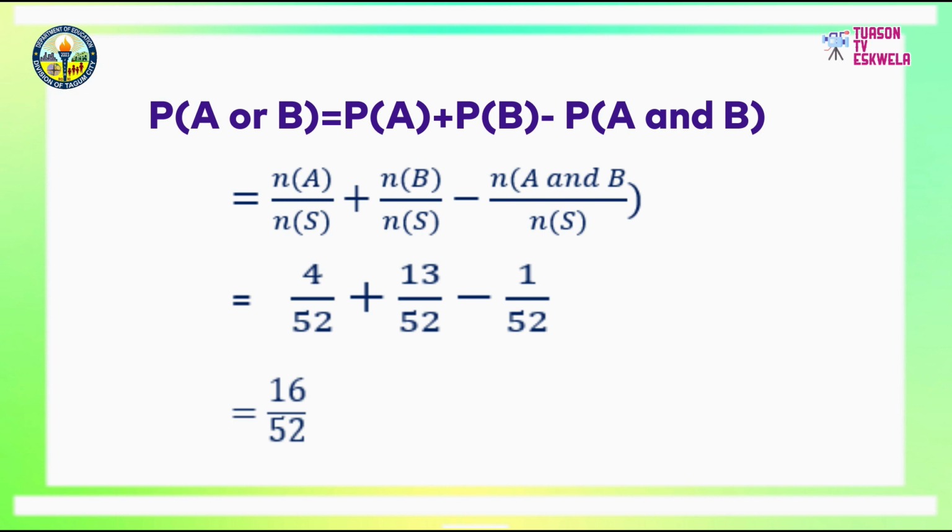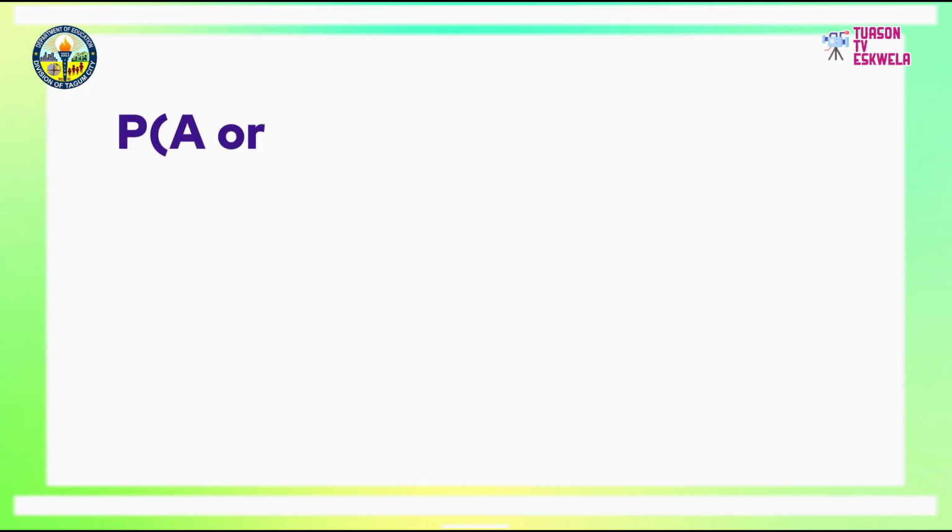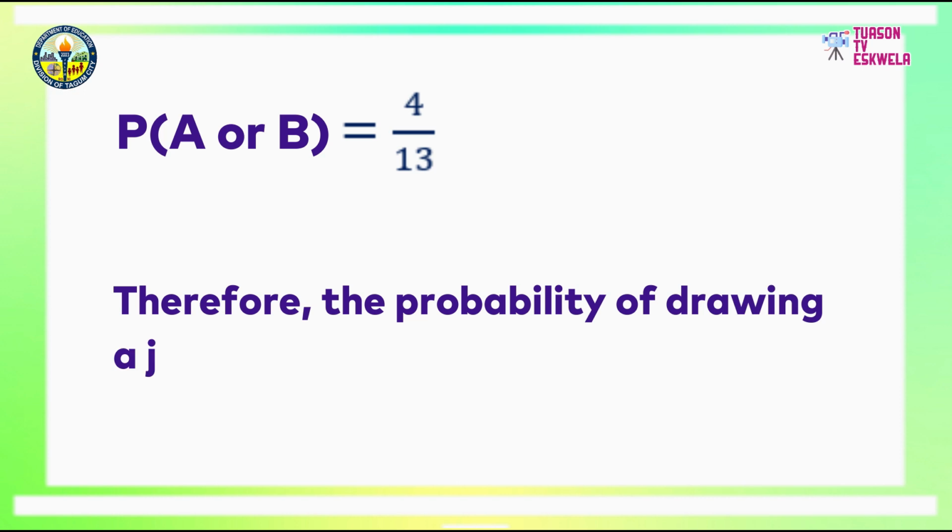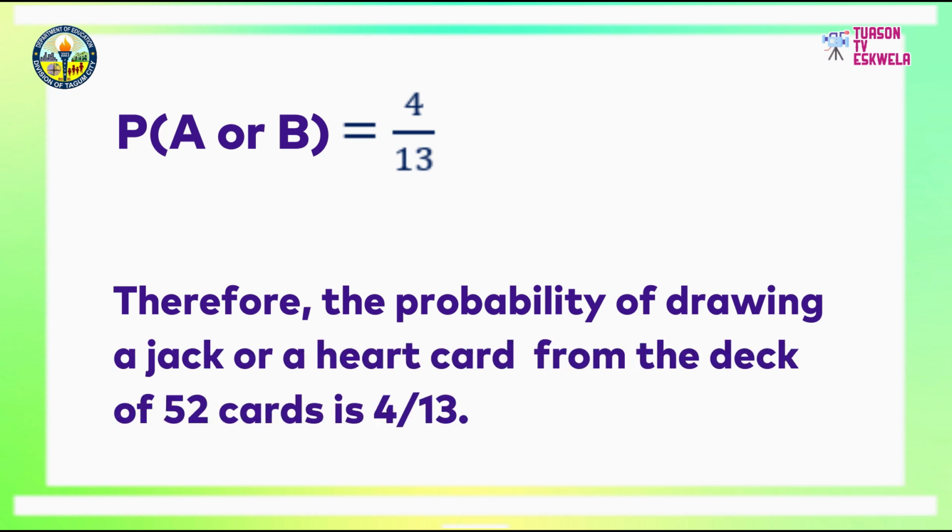Subsequently, reduce this to lowest terms by dividing both the numerator and the denominator by 4. Therefore, the probability of A or B, or the probability of drawing a jack or a heart card from the deck of 52 cards, is 4 over 13.